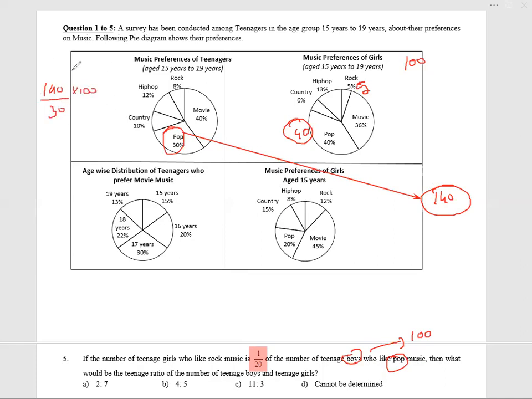There is a total number of students. How many girls are there? 100. 100 cancels. So can we say the total to girls ratio is 14:3? Total to girls. So the boys to girls ratio is 11:3. Boys to girls ratio is 11:3. Option C. As simple as that. Okay.